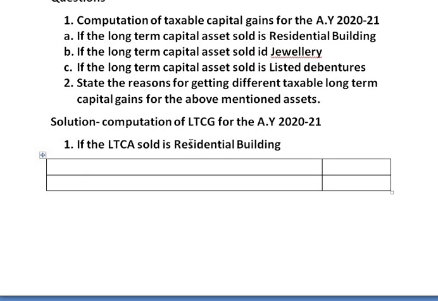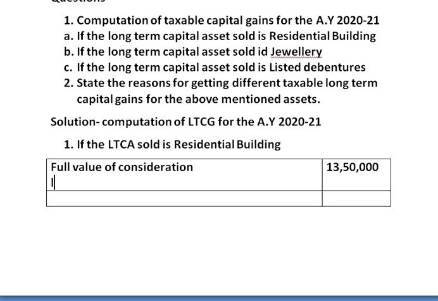So all of you take down the solution. The first solution is if the long-term capital asset sold is a residential building. First we take the full value of consideration. Full value of consideration is 13,50,000. This is given in the sum as the sale proceeds.